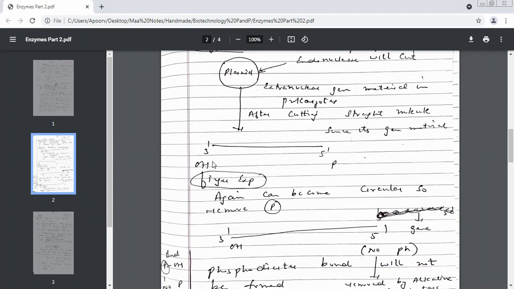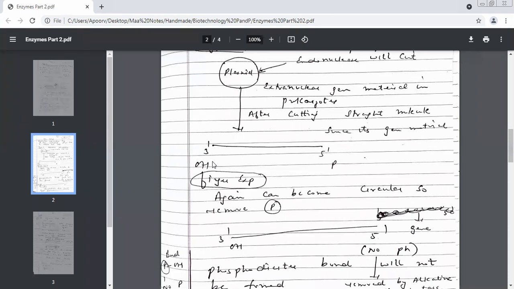And both of them have a strong affinity to form which kind of bond? Phosphodiester bond. Please understand this. Only then will you be able to understand the function of the enzymes that I'm talking about. You don't have to write and explain all this in exams. Whatever is written in your books, you can go ahead with that. Now, again and again, you cut, they will again become a circular plasmid.